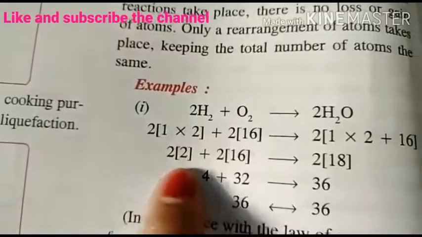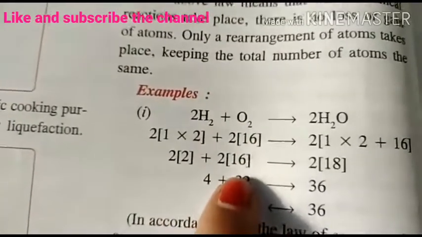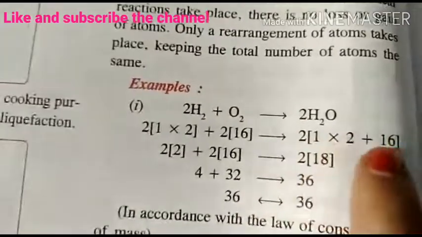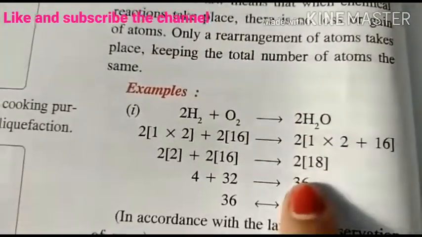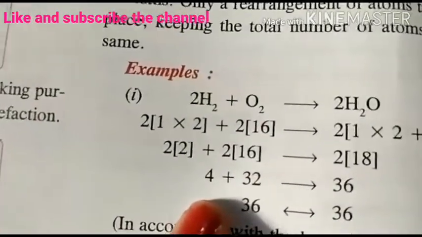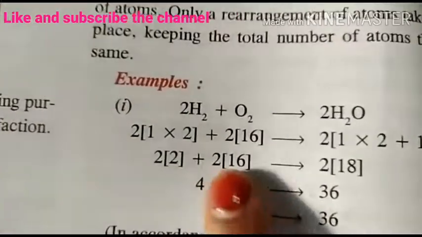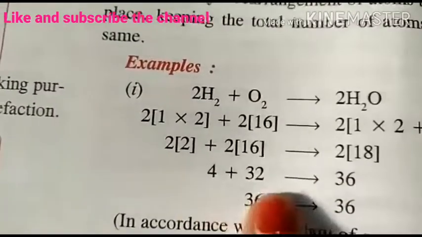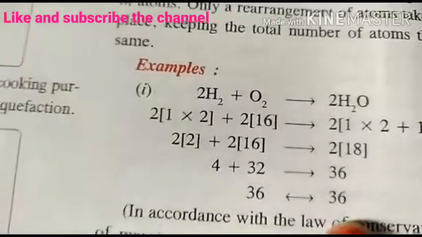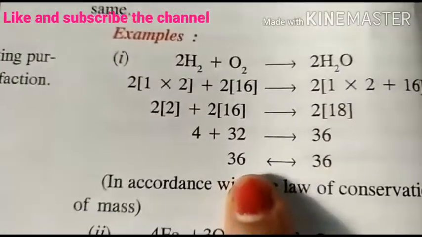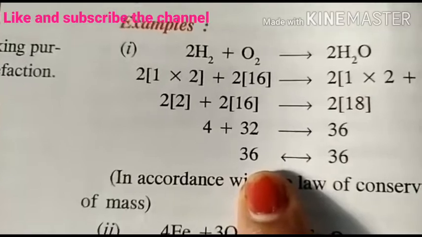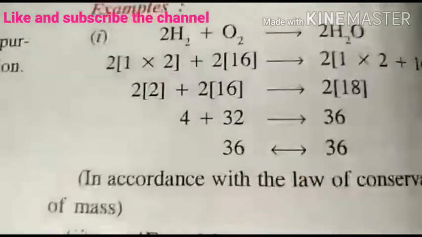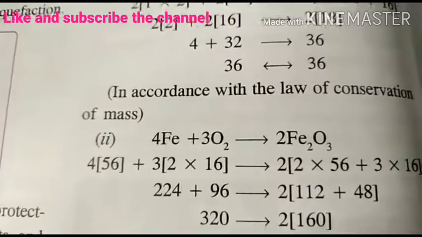Now we will solve it. 2 times 1 times 2 is 4, plus 16 times 2 gives 32, which is 36. On the other side, 2 times the bracket of 2 times 1 plus 16 gives 2 times 18, which is 36. In this law, we are observing the right hand side and left hand side are the same. The mass of the reactant is the same as the mass of the product. So this is following the law of conservation of mass.